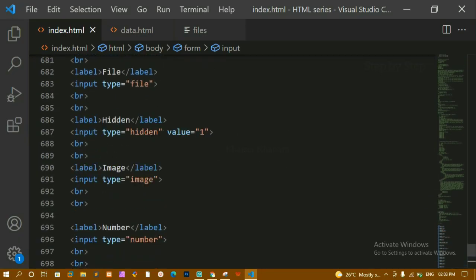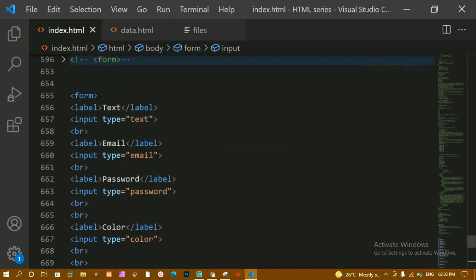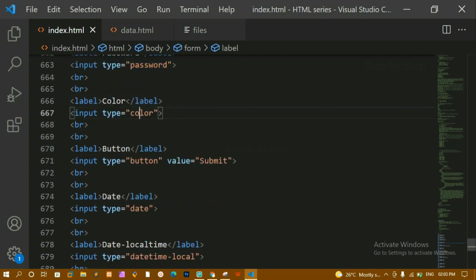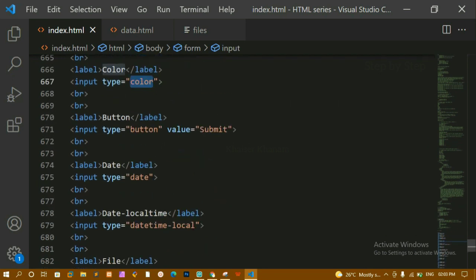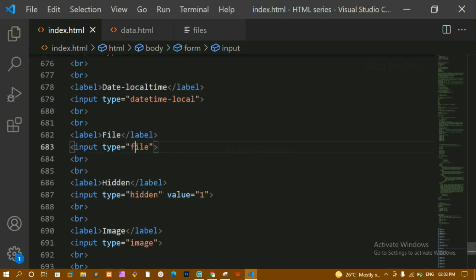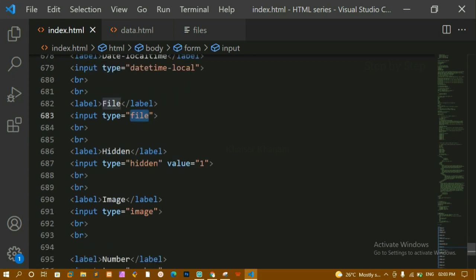These are different kinds of values inside the type attribute. We are having text for inserting the text data, email for inserting the email, password for password, then color, we can choose any color, then we are having button. This input field will be behaving as a button. Then we are having date, then datetime-local, this is going to give the date, month and year, and the time as well. We are having type is equal to file, which will select the image. If I give here multiple, then it is going to select multiple files.